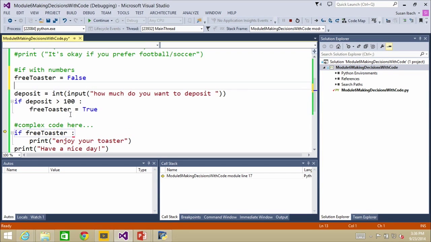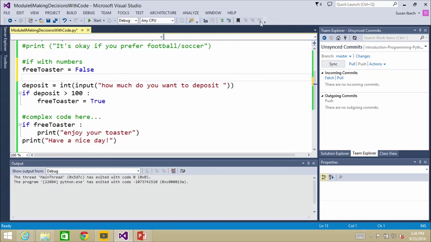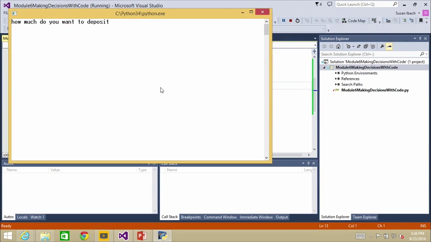So I'm going to say, assume by default that free toaster is false. And then if they happen to deposit over $100, then change that to true. And that's going to get rid of that nasty error message. Don't forget to hit stop. Oh, yeah, thank you. My code is still running, so I need to stop. There we go. And run again. And now if I specify $50, it says, oh, that's nice. Have a nice day.